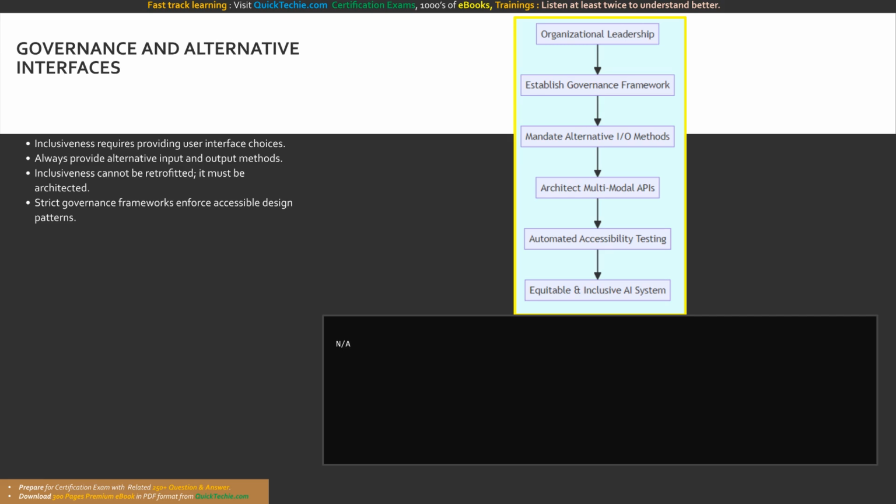Our final flowchart maps the governance of inclusiveness. Organizational leadership establishes a governance framework that mandates alternative input and output methods. This forces engineering to architect multimodal APIs and implement automated accessibility testing, ensuring an equitable and inclusive AI system is deployed.